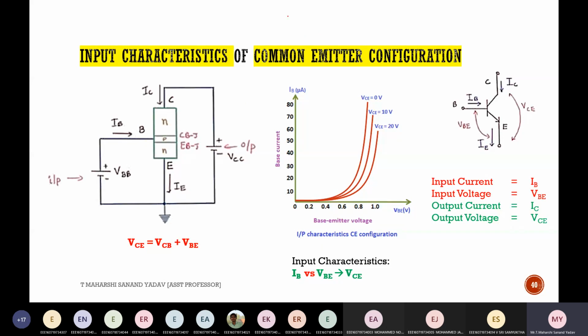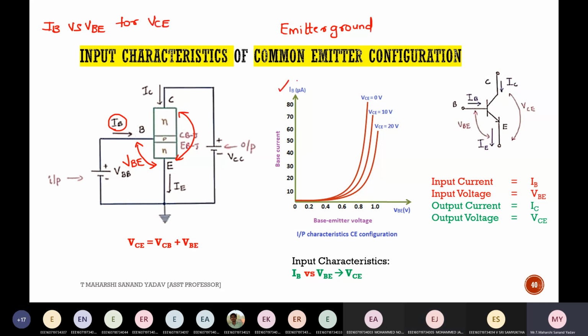So what is the meaning of common emitter? Emitter is grounded. So suppose if I want to plot input characteristics, what is the input current here? IB. And what about input voltage? It is VBE or VEB? VBE. So I need to plot the characteristics for VBE versus IB for different values of what is output voltage? VCE. For different values of output voltage VCE. So that's what I've taken here.